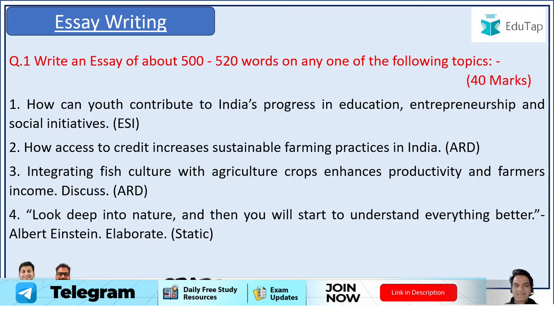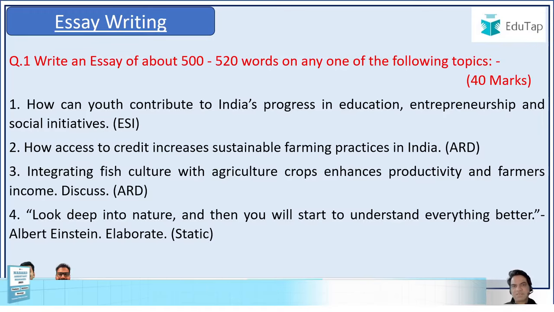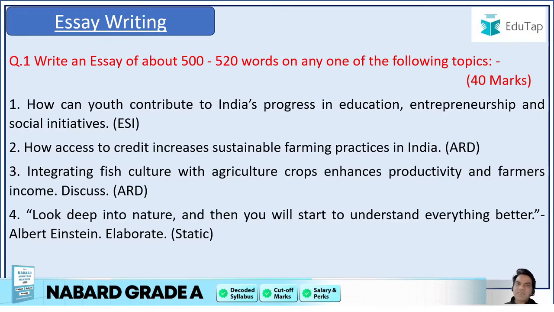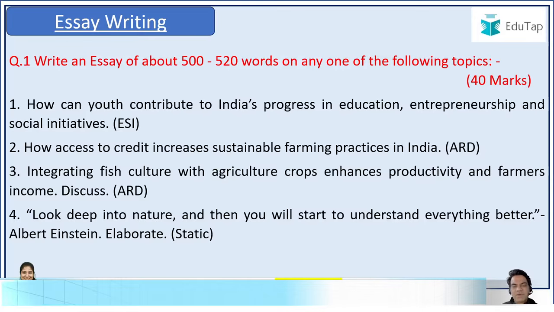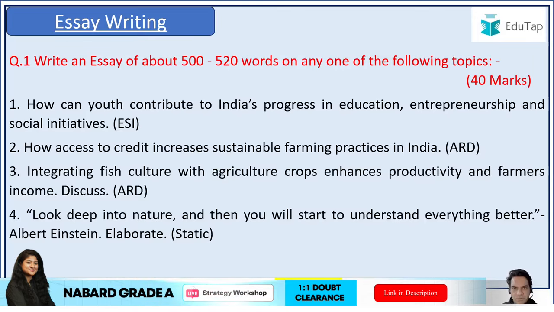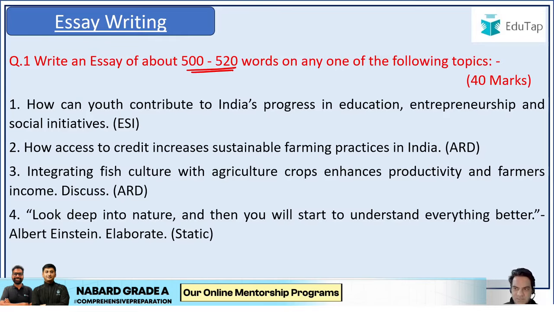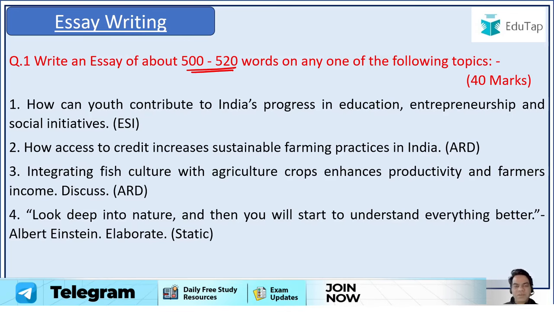The first question is essay writing. See guys, essay writing is the biggest chunk of this paper, because in Precis you only have to write 150 or 170 words. Similarly in letter you have to write either 120 or maybe 150 words, but essay is the biggest chunk of the paper where you are asked to write your essay in 500 to 520 words, and you have to create everything on your own. For Precis you will be given a passage for reference, right? For letter you will be given a scenario, but for essay you have to think of everything on your own right there in the exam.